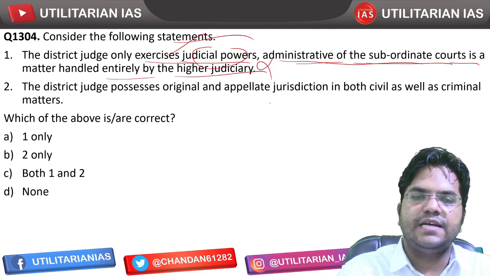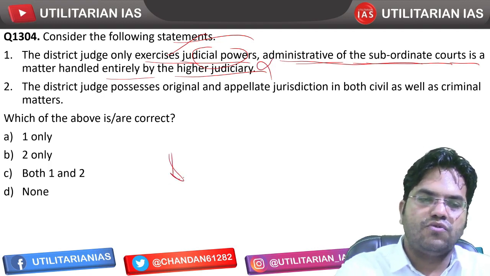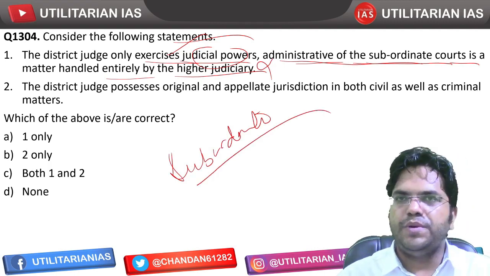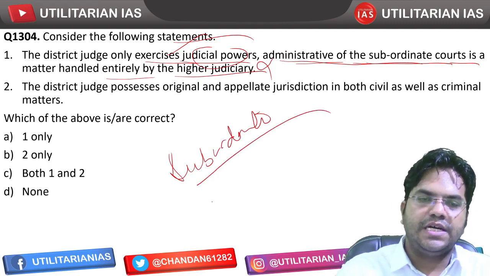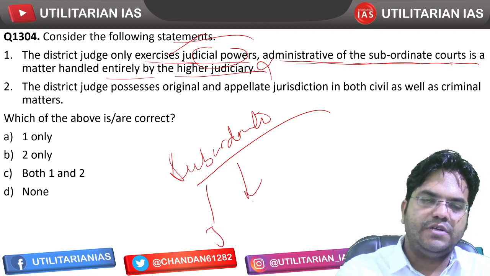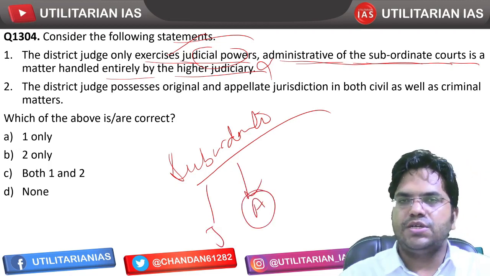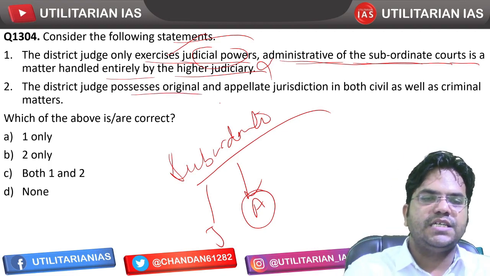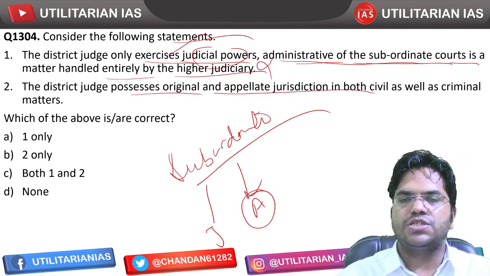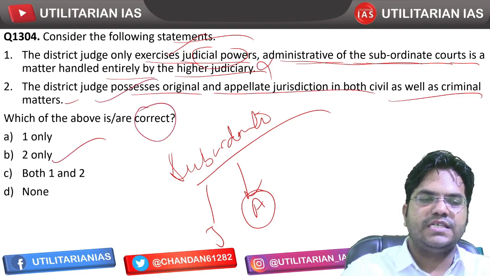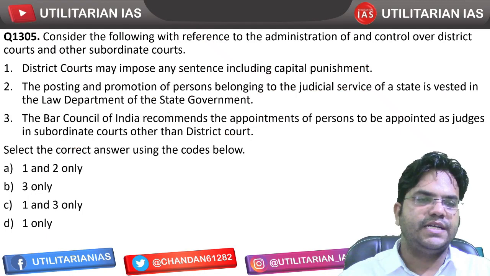So that is incorrect. Actually जो सुबॉर्डिनेट कोर्ट्स हैं आपके, वहाँ जो भी काम होता है, ठीक है, चाहे वो जुडिशियल कैरेक्टर का हो या फिर एडमिनिस्ट्रेटिव कैरेक्टर का हो, वो सभी काम डिस्ट्रिक्ट जज के अंडर में ही, सुपरविजन में ही किए जाएंगे. So this is incorrect. The district judge possesses original and appellate jurisdiction in both civil as well as criminal matters. So correct बताना है. Only second is going to be correct and hence B is the right answer.